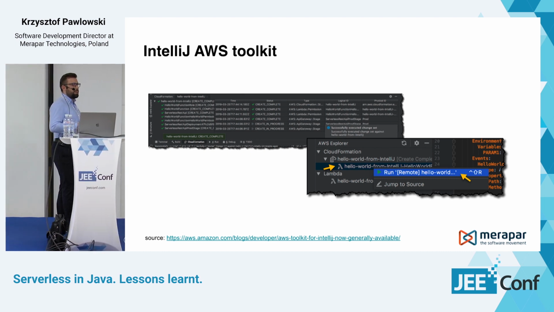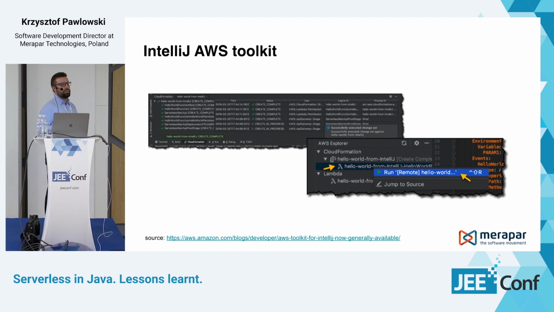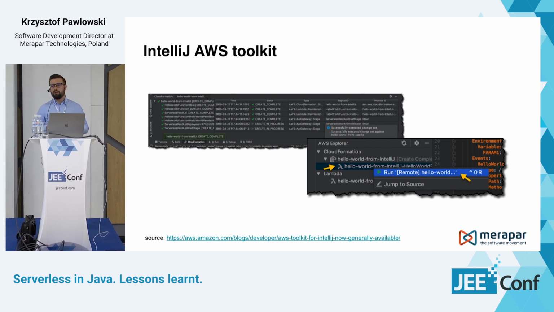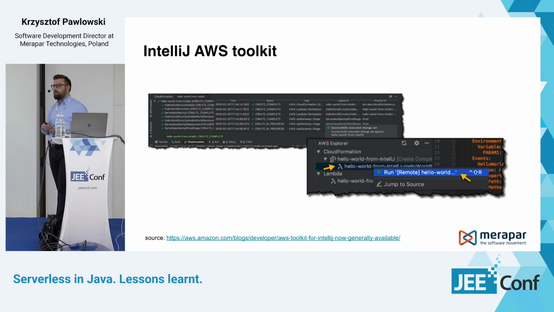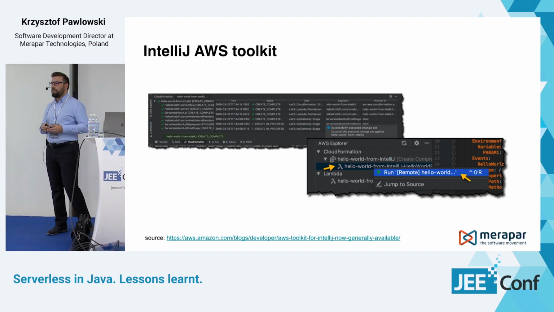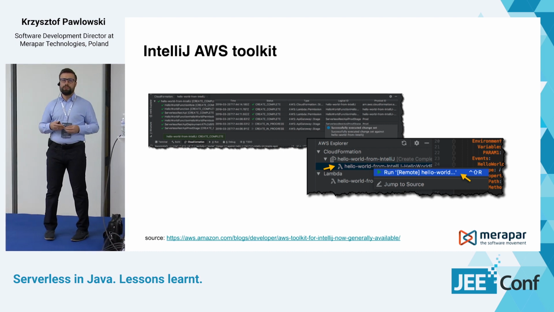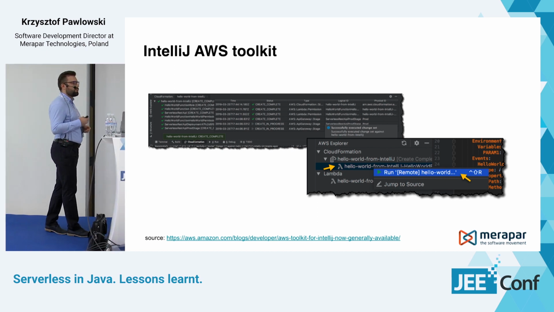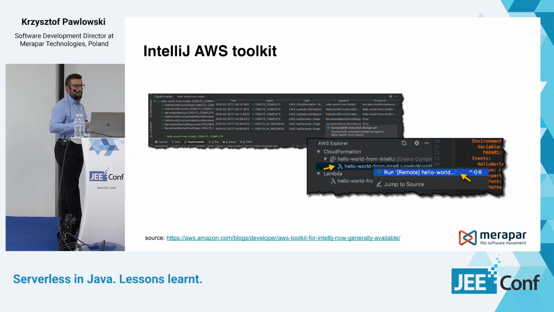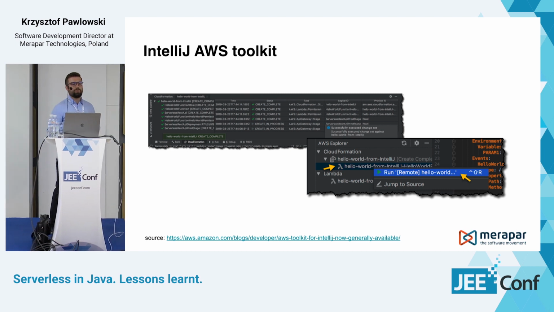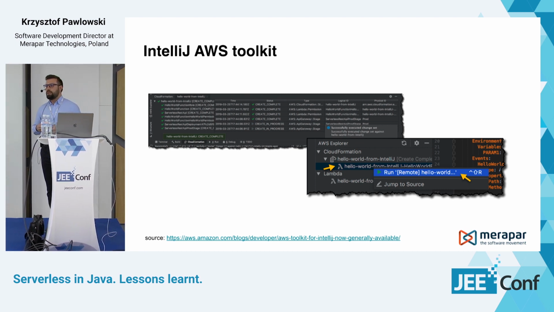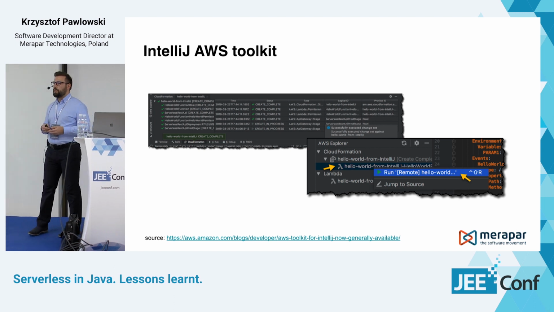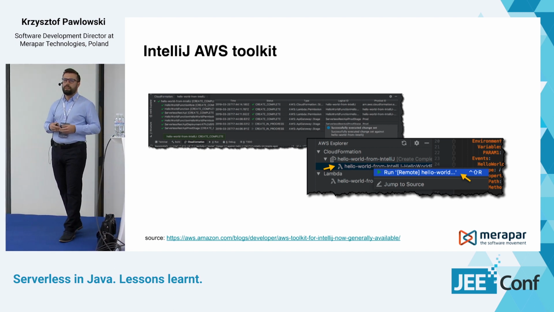Also, you can run your application from the IDE level, and you can see the output of your Lambda function running in the cloud in your IntelliJ console. So now you have the tooling for IntelliJ IDEA, which allows you to develop your applications much faster. Everything's integrated in one place. You don't need to call command line tools or go to the AWS console to deploy your application.